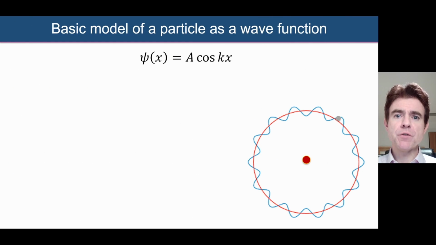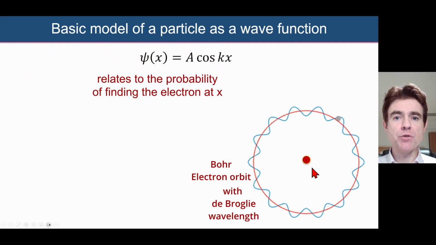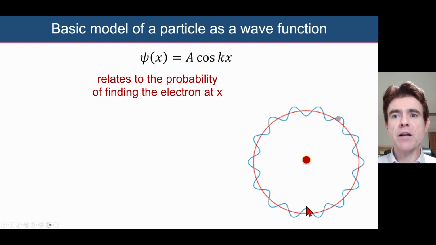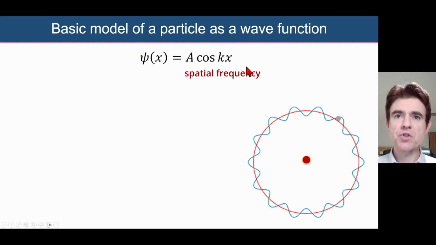So to motivate our understanding of the Heisenberg uncertainty principle, I want to actually take us back to a simple Bohr model of the atom with a de Broglie wavelength representing an electron in orbit around the nucleus of a hydrogen atom. And so what we have then is this electron now as a wave function, and I'm going to simply use cos kx, where k is the so-called spatial frequency or angular wave number.